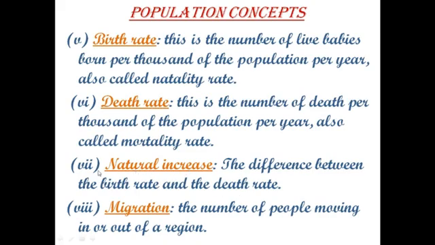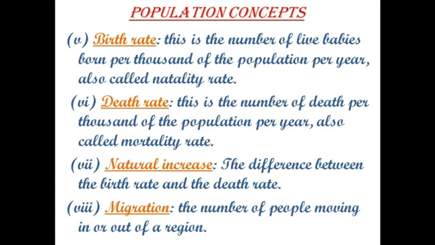With this natural increase, we will come to know whether the population is increasing, decreasing, or staying the same. Next is migration, the number of people moving in or out of the region. Human migration is the movement of people from one place to another with the intention of settling permanently or temporarily at a new location.